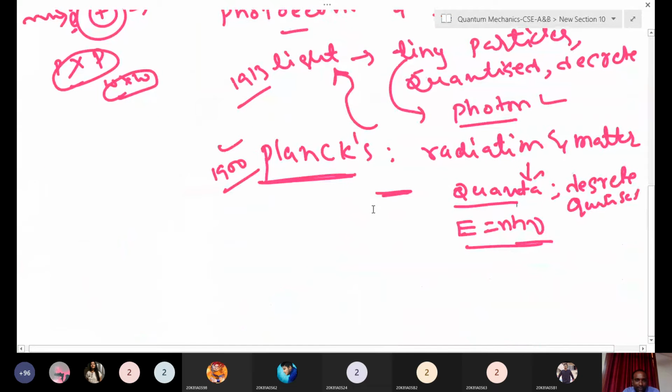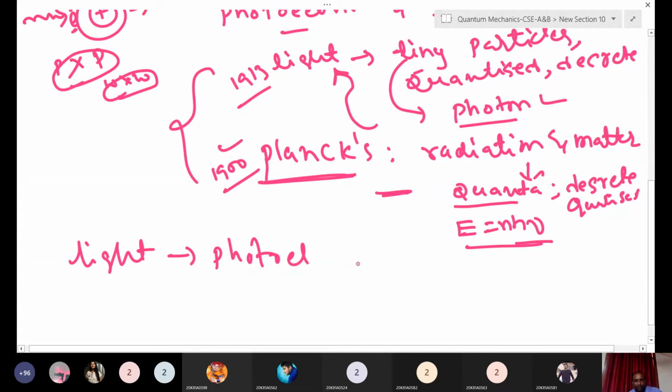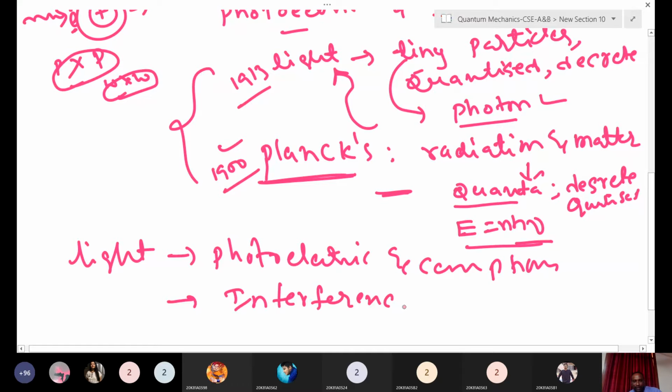Here also, de Broglie had already proposed this. When we observe the photoelectric effect and Compton effect, we have taken light as particle nature. When you take interference and diffraction, light is wave nature.